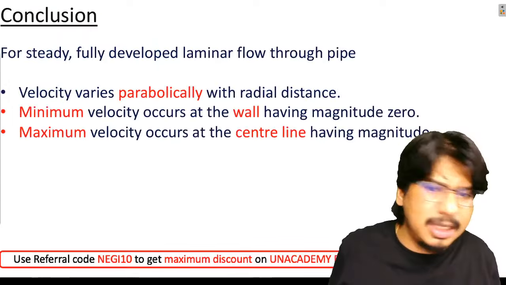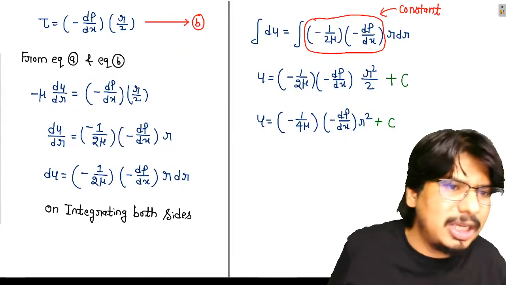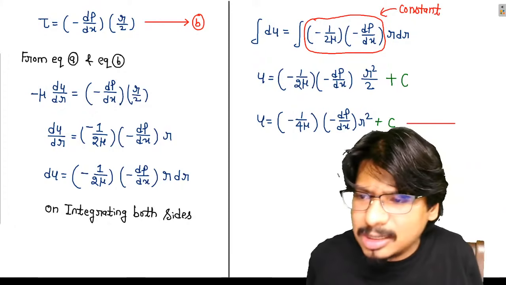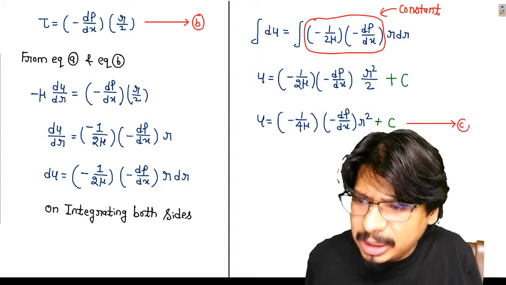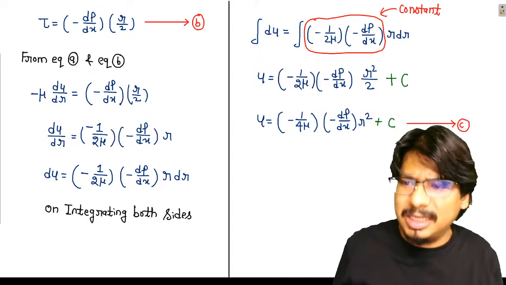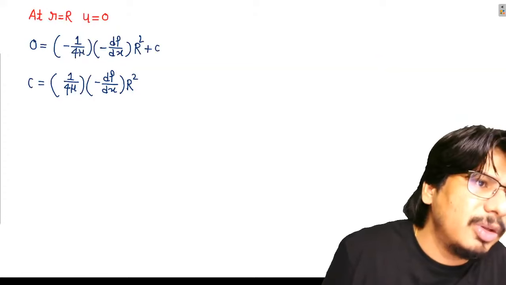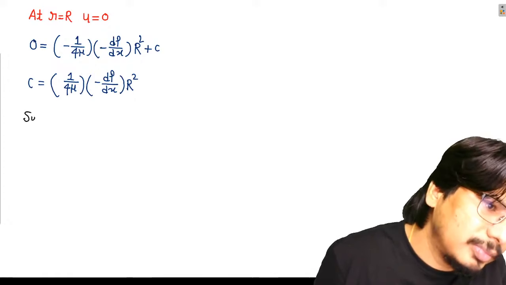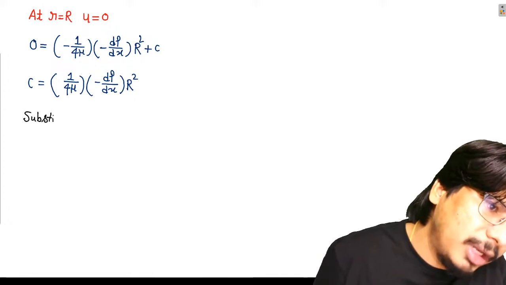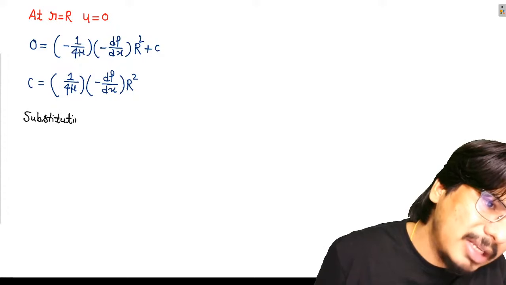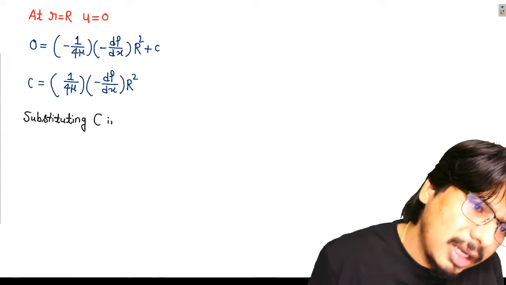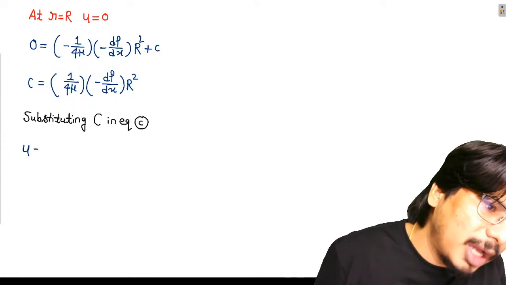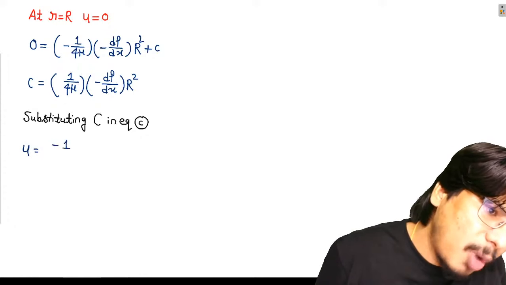Let me substitute this c in equation number c. Let us suppose I am having some equation c. Substitute this value of the constant capital C in equation c. So watch carefully, beta. Substituting capital C in equation c, what are we getting? We are getting u is equal to what, beta? Minus 1 upon 4 mu.